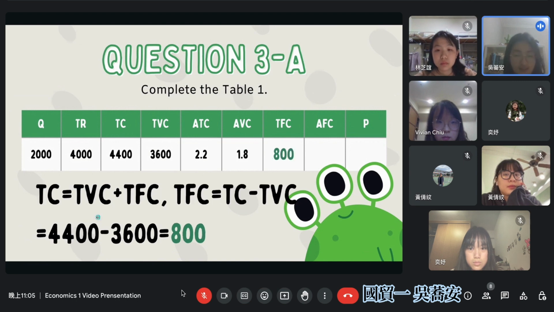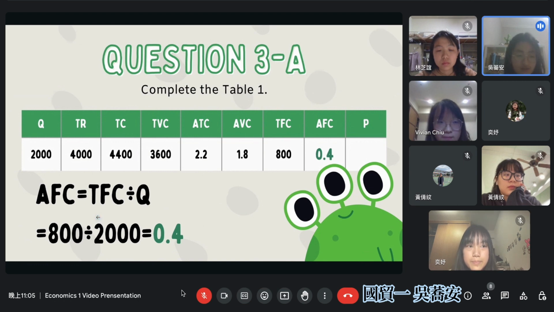And next is total fixed cost, because total cost equals total variable cost plus total fixed cost. So total fixed cost equals total cost minus total variable cost, which is 4,400 minus 3,600. So it's 800.